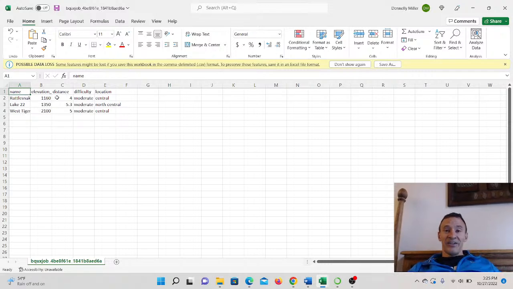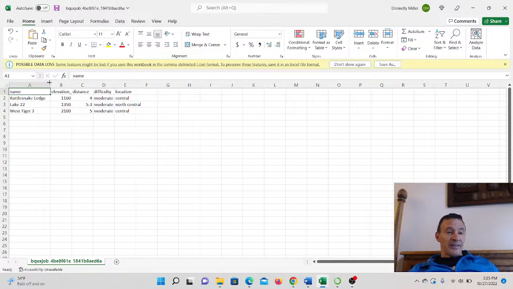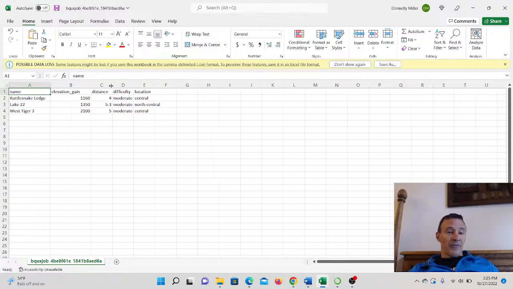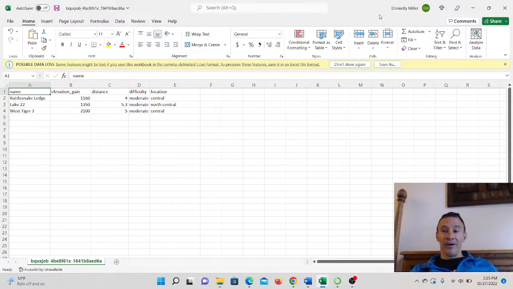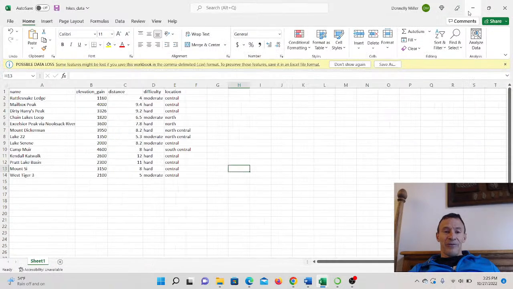So like say you're trying to organize your hikes and figure out which guide is going to do which hikes. Well, now that you've extracted your data, these are the hikes that could be for, say, guide number one. So you could just name the file guide number one.